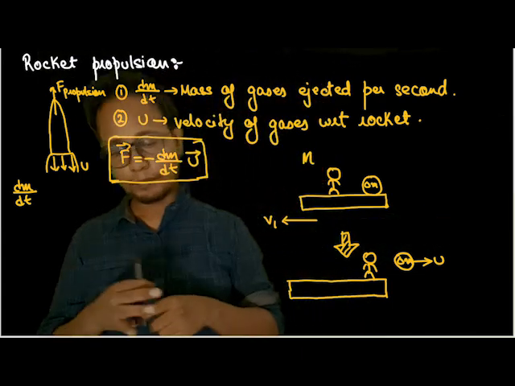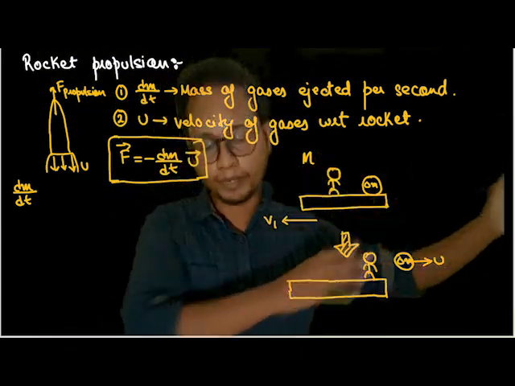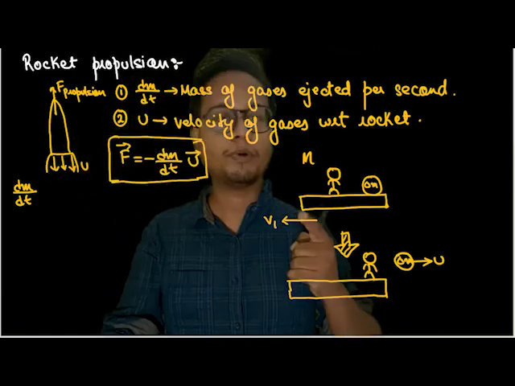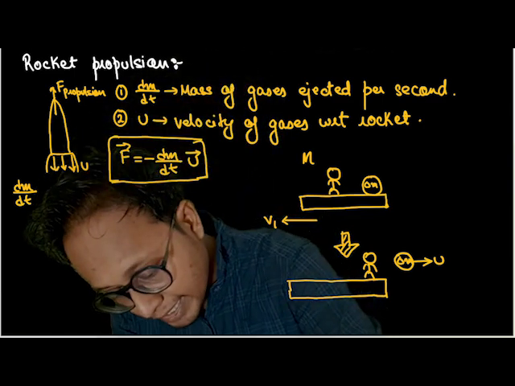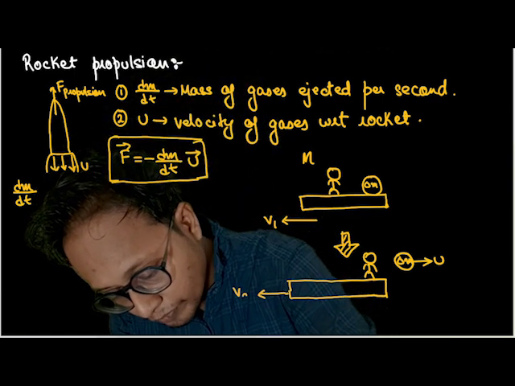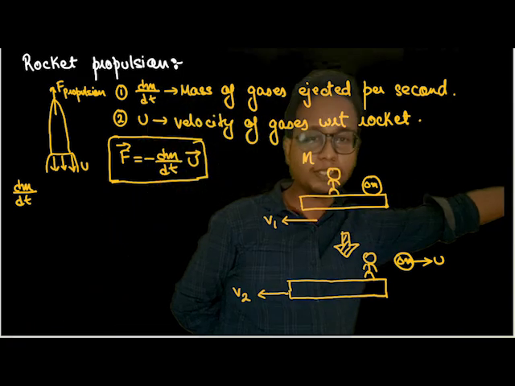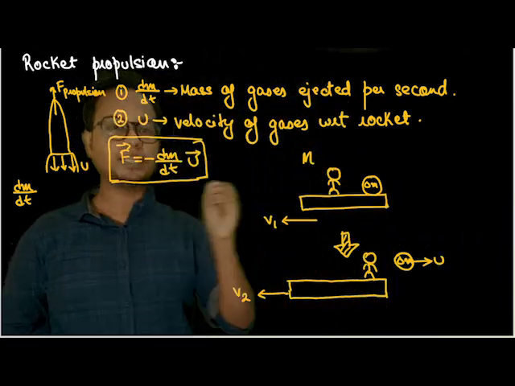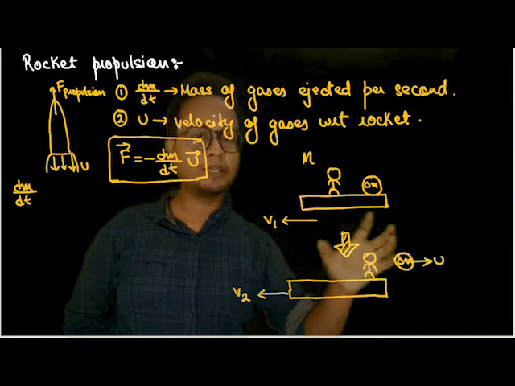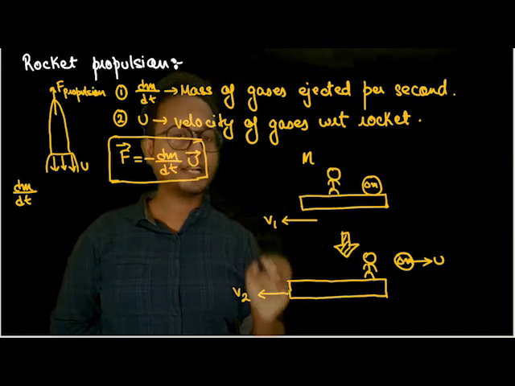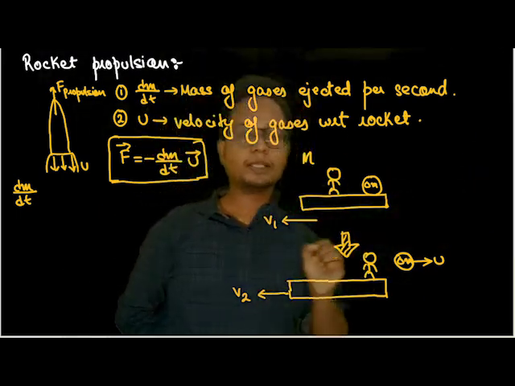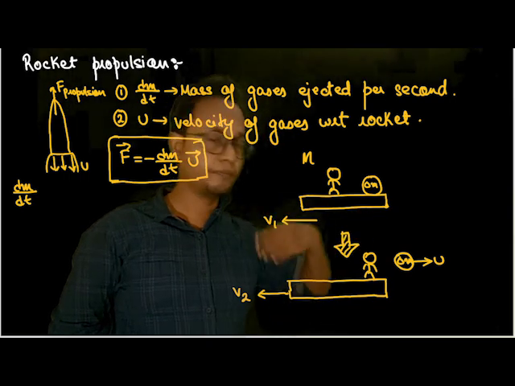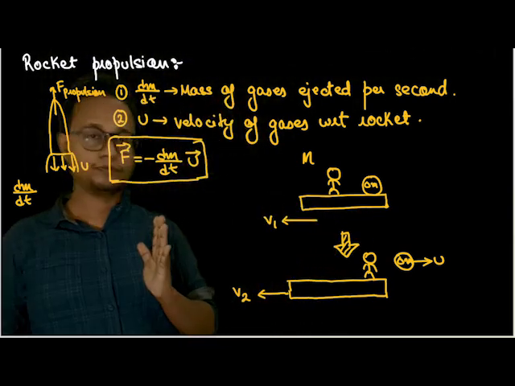Understood? And suppose after throwing the stone, what happened? Suppose it was moving with velocity v1 out here. Me and the entire system would change my velocity to v2. That means after I throw away something, I would accelerate a little bit, or my velocity in this direction would increase a little bit. So initially the entire thing was moving towards the left with v1. Finally, after I threw away the stone, the entire system changes velocity to v2.